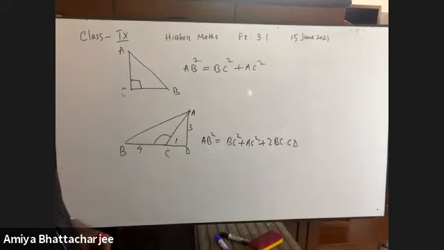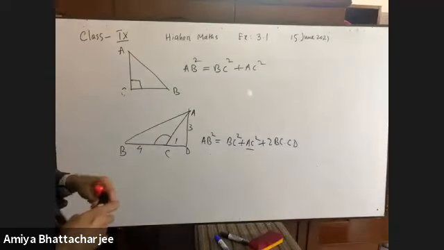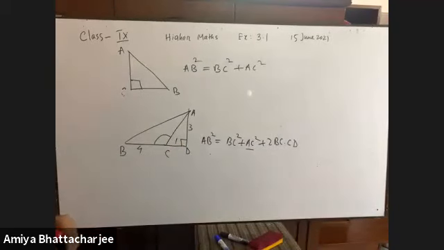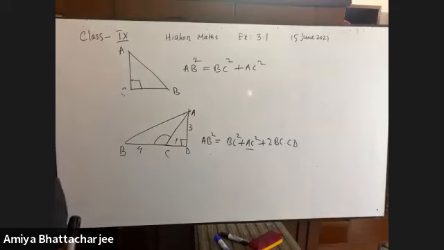Dear students, AC is missing here. I have not given AC. Then what will you do? Applying Pythagoras theorem, you have to determine AC. Have you got me or not? Yes, sir.